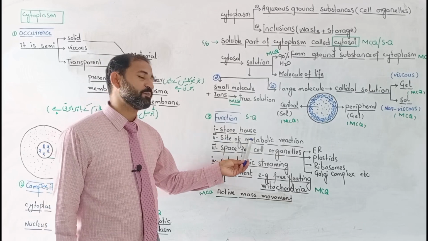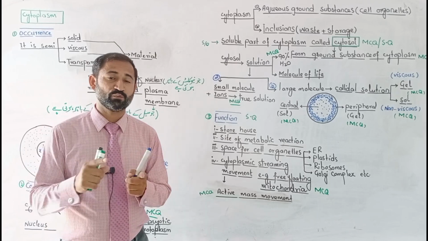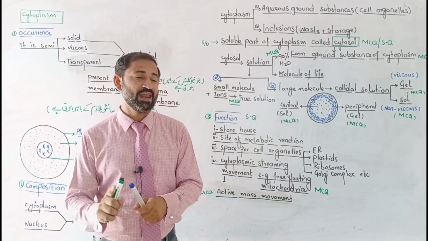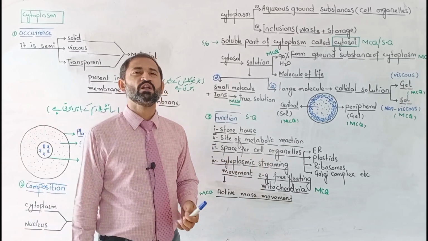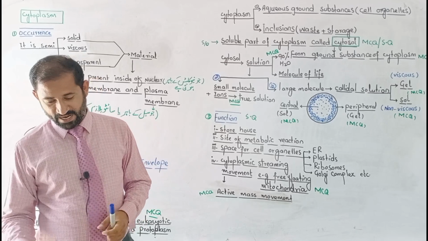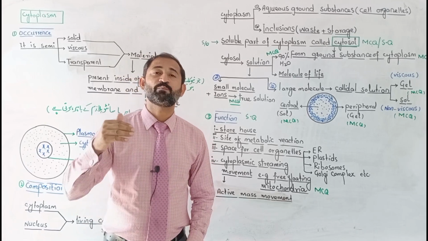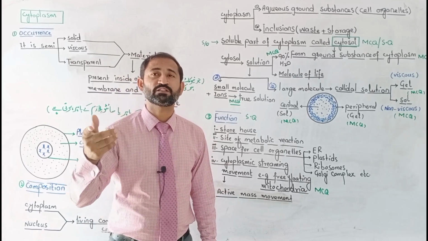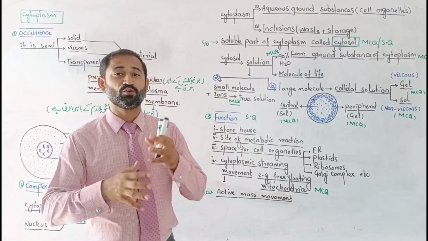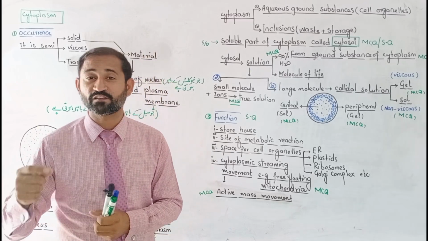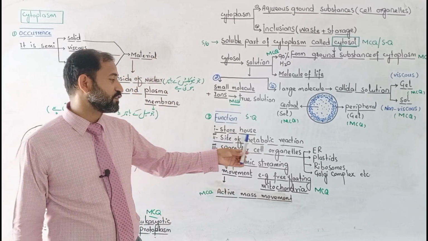And next one is site of metabolic reaction. Between the plasma membrane and nuclear membrane is the cytoplasm, and it can act as a site of metabolic reaction. For example, you have learned in your early classes that cytoplasm can carry out different types of reactions. For example, glycolysis is the reaction in which glucose is broken down into 2 molecules of pyruvic acid. This reaction takes place within the cytoplasm, so it can act as a site for metabolic reaction.